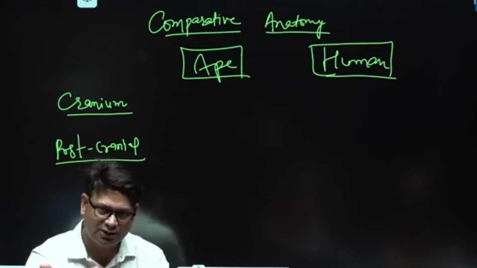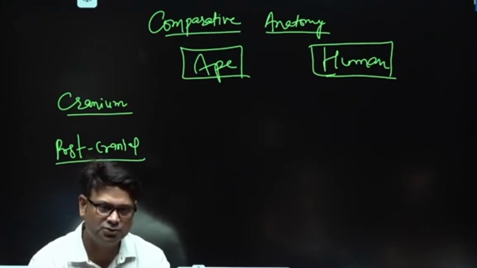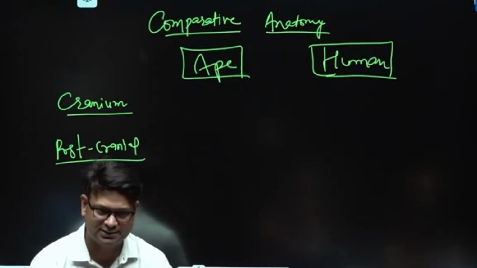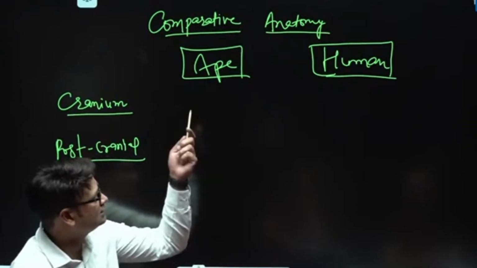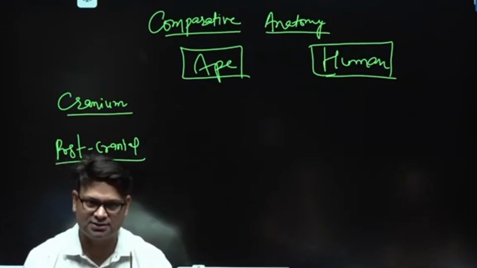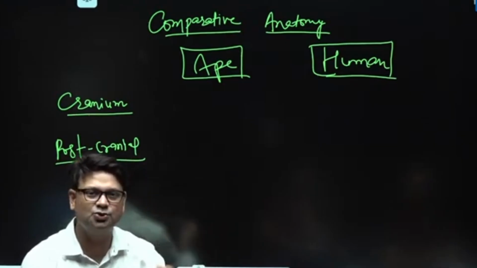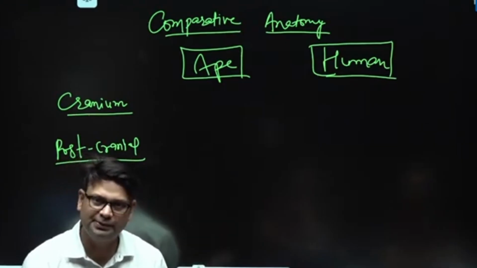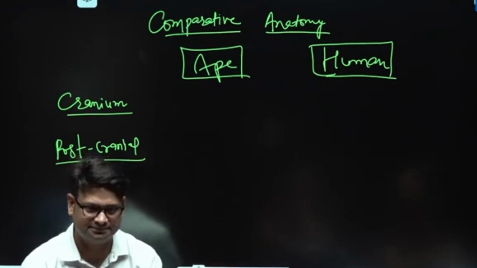Then the curve in the feet and non-opposability of the hallux. These are some features, so you can just write all these in sequence. You just have to visualize the human and the ape. You will be able to address that easily.